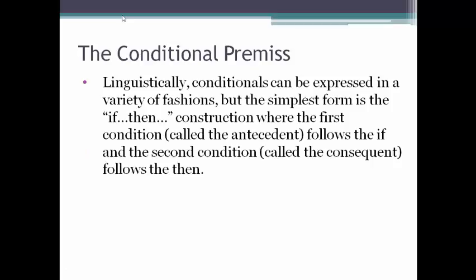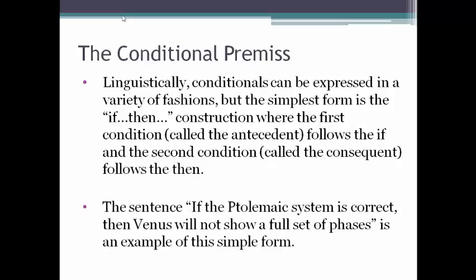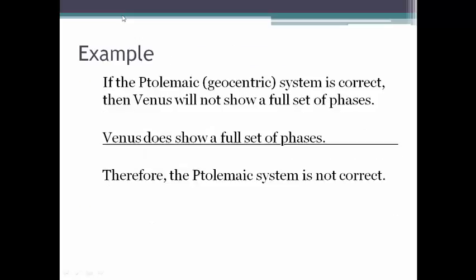Linguistically, conditionals can be expressed in a variety of fashions, and we'll look at some of those more in the next chapter. But you don't have to worry about that now. The simplest form of a conditional is this if-then construction, where the first condition, which is called the antecedent, follows the if, and the second condition, called the consequent, follows the then. So the sentence, if the Ptolemaic system is correct, then Venus will not show a full set of phases, is an example of this simple form, where the Ptolemaic system is correct is the antecedent, and Venus will not show a full set of phases is the consequent.